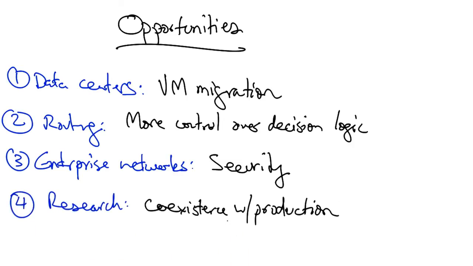In research networks, the separation of data and control effectively allows us to virtualize the network so that research networks and experimental protocols can coexist with production networks on the same underlying network hardware.